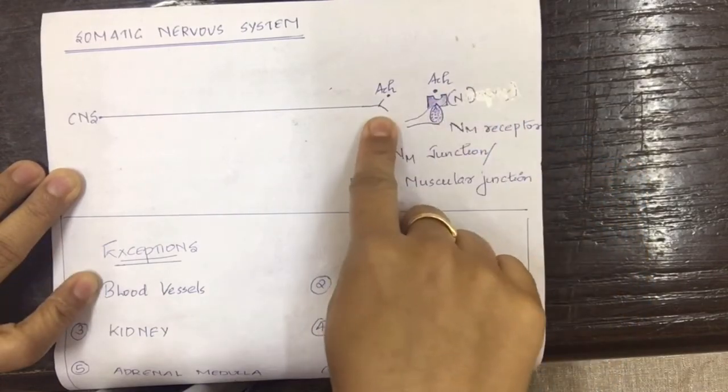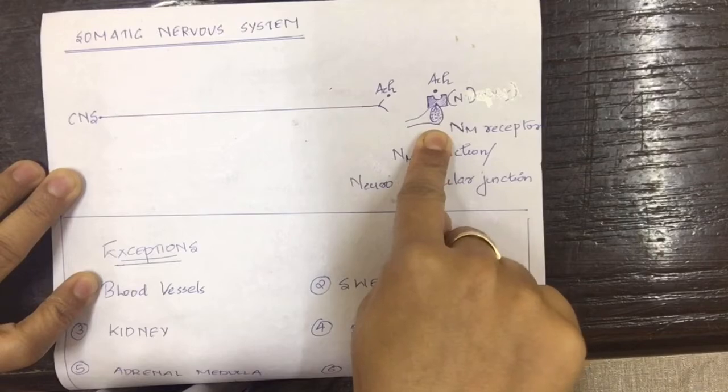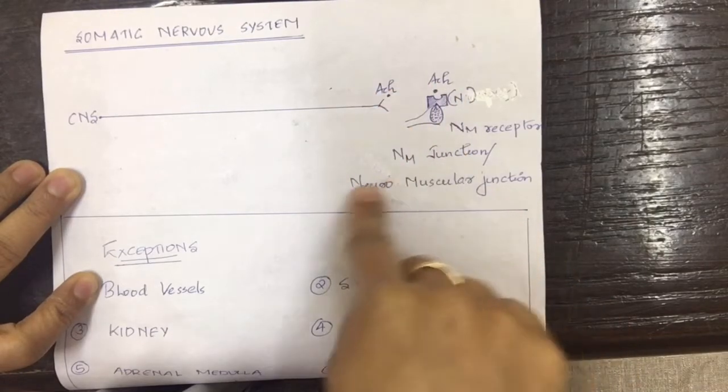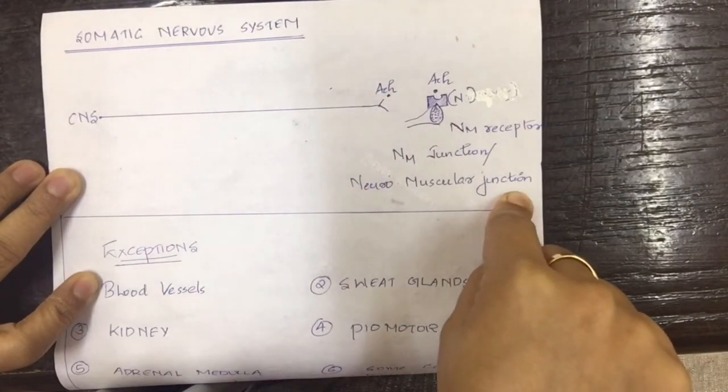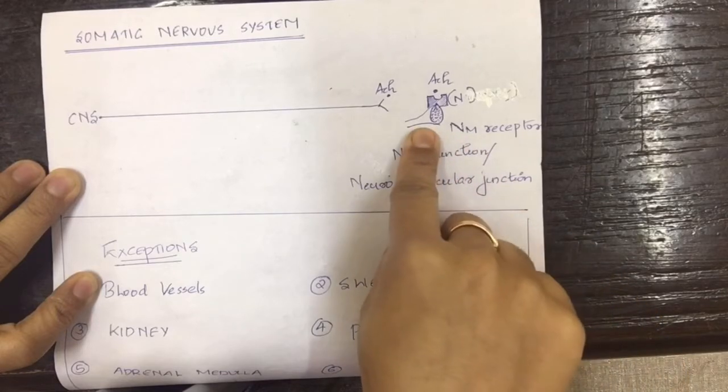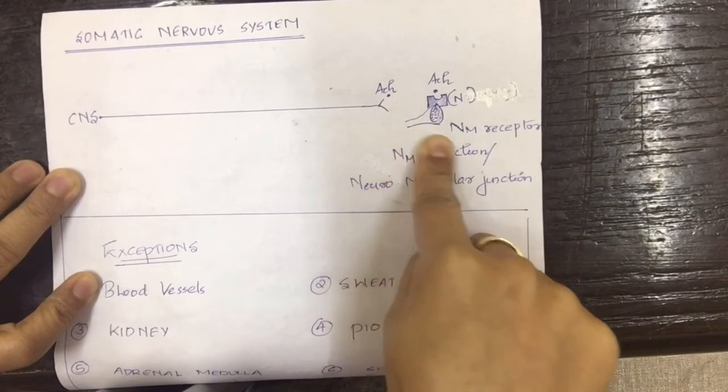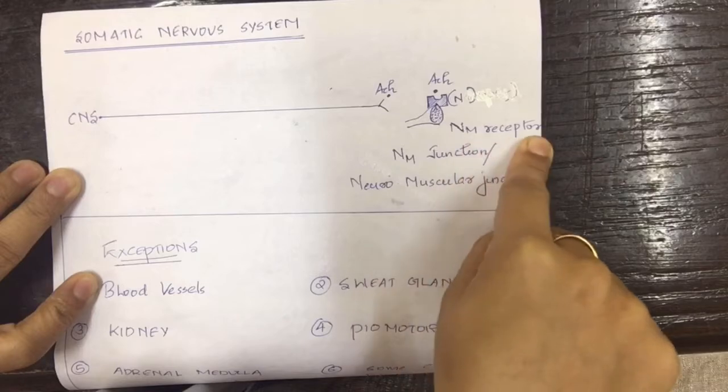And the area between this neuron and muscle is known as the NM junction or neuromuscular junction. And the receptor located here is also known as the NM receptor.